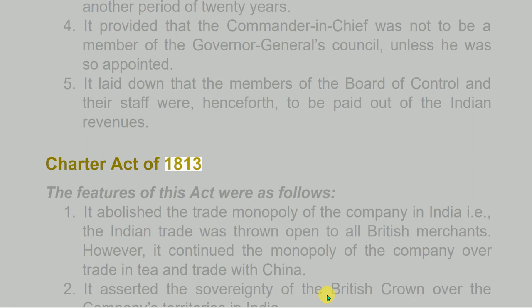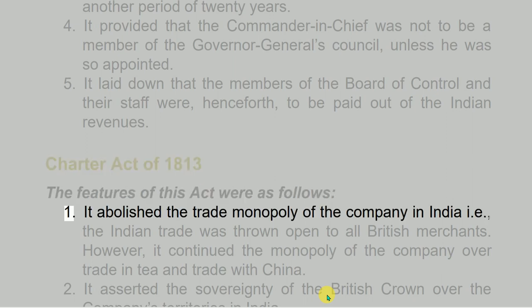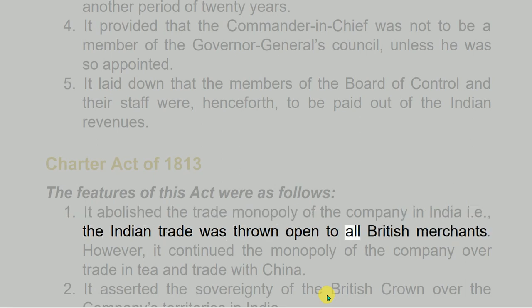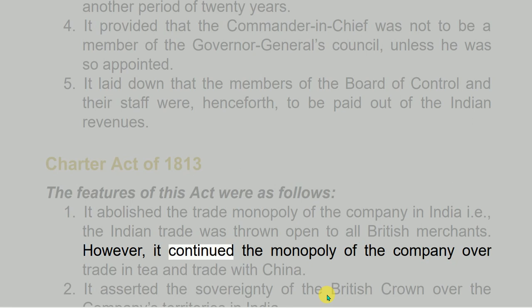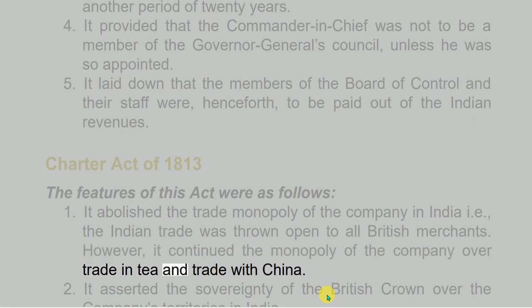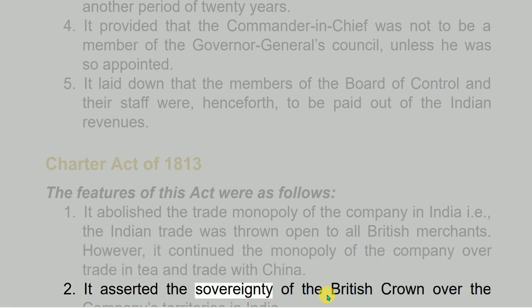Charter Act of 1813. The features of this act were as follows. 1. It abolished the trade monopoly of the company in India, i.e., the Indian trade was thrown open to all British merchants. However, it continued the monopoly of the company over trade in tea and trade with China. 2. It asserted the sovereignty of the British Crown over the company's